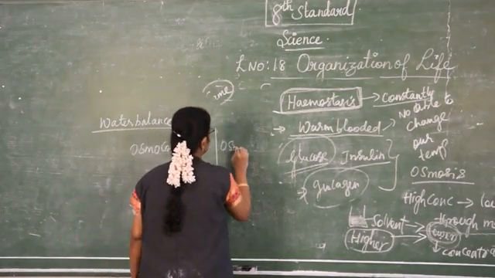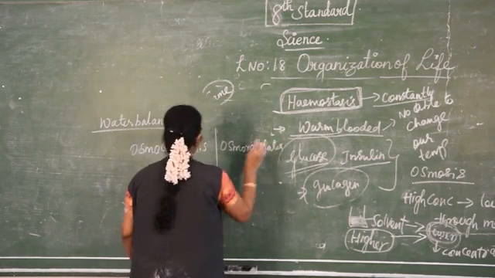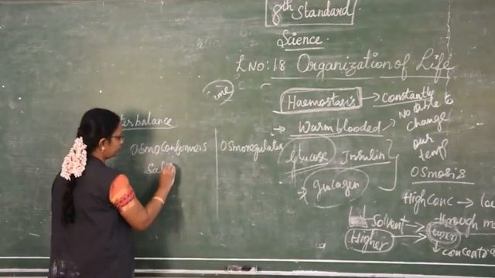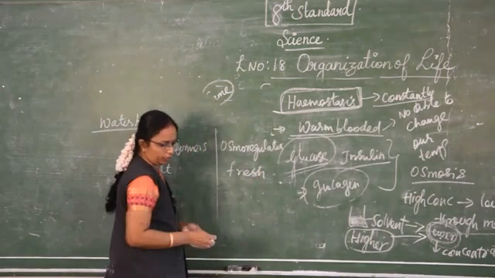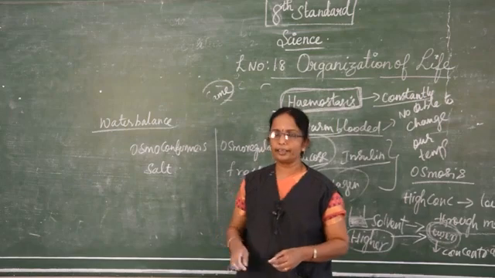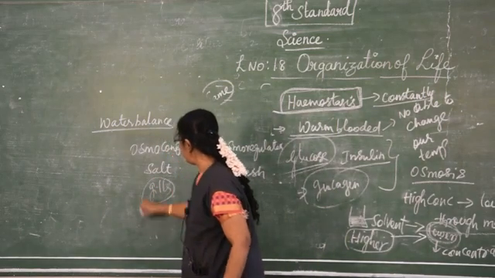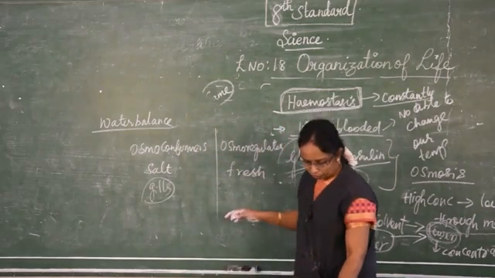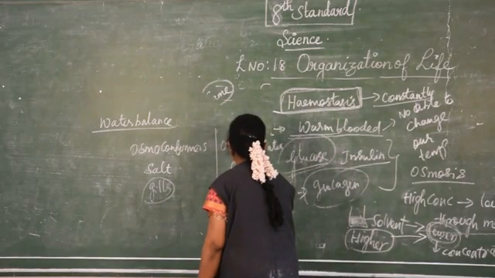Osmoregulators. This type of animal is found in salt water, and this type is found in fresh water. What is the difference between them? In salt water, the salts are excreted by the gills. They are excreting the salts through the gills. In fresh water, as there is no salt, what are they doing? They are absorbing the salt.